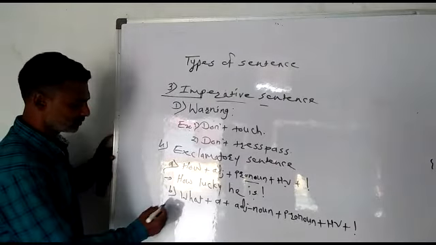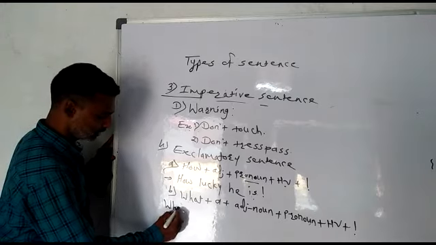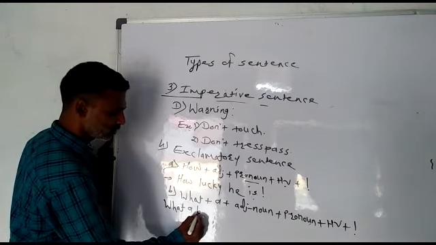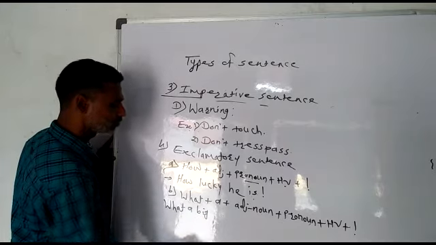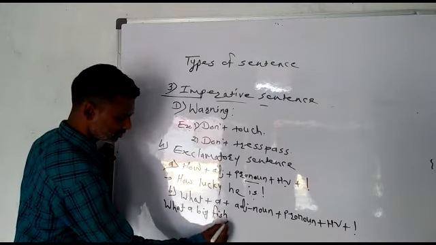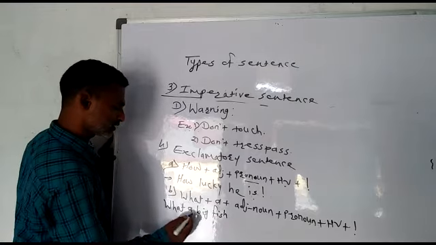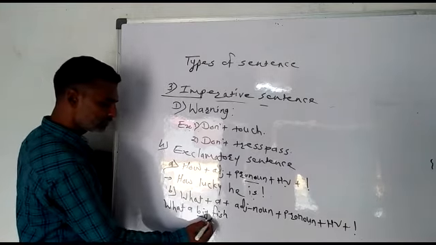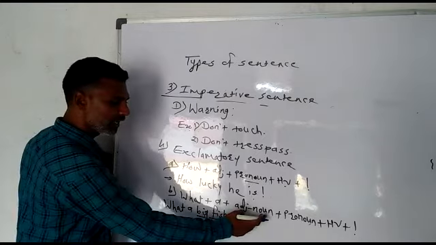Let us write one example. For example, what a big fish. What, then big fish, adjective and noun.